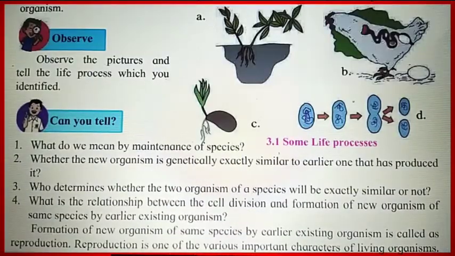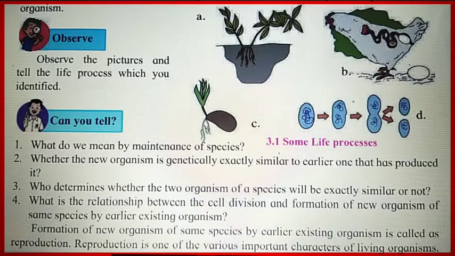In this diagram, four different types of diagrams are given. See, A shows a plant, which is an aquatic plant that grows on the water. Then in picture B, the egg which is laid by the hen, and from the egg a chicken, that is a new organism of the hen, will be reproduced.